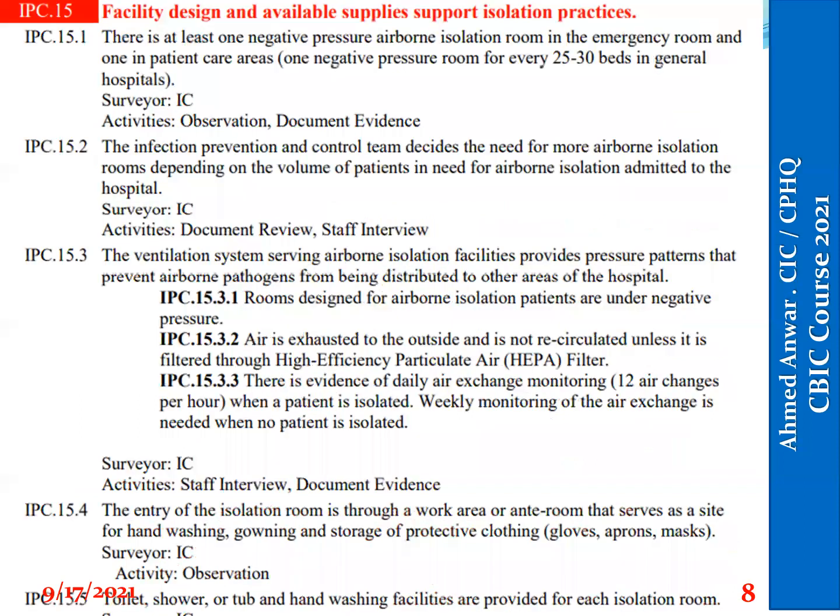Standard number 15, which is the second ESR standard, talks about isolation. He will check the isolation room ratio to the bed capacity of the hospital. As the standard mentions, we should have one isolation room for each 25 or 30 beds for the normal ward. For the ICU and critical areas, one isolation room for each 8 beds. This is the ratio. He will check the parameters for each isolation room, like temperature, humidity, air cycling, and of course the negative pressure for the airborne isolation room.